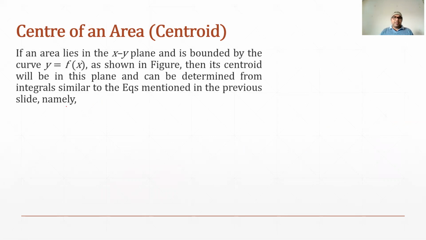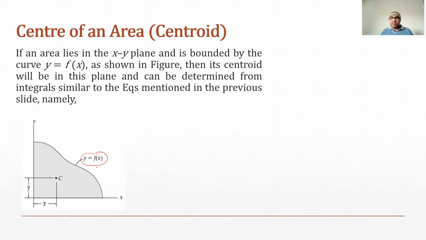So if we consider an area, say for example, this is the area along the x-axis and y-axis, and the boundary of this area has an equation, say y equals f(x), then also we can find this geometric center by getting the values of x bar and y bar. In that case, we will be using some integration.